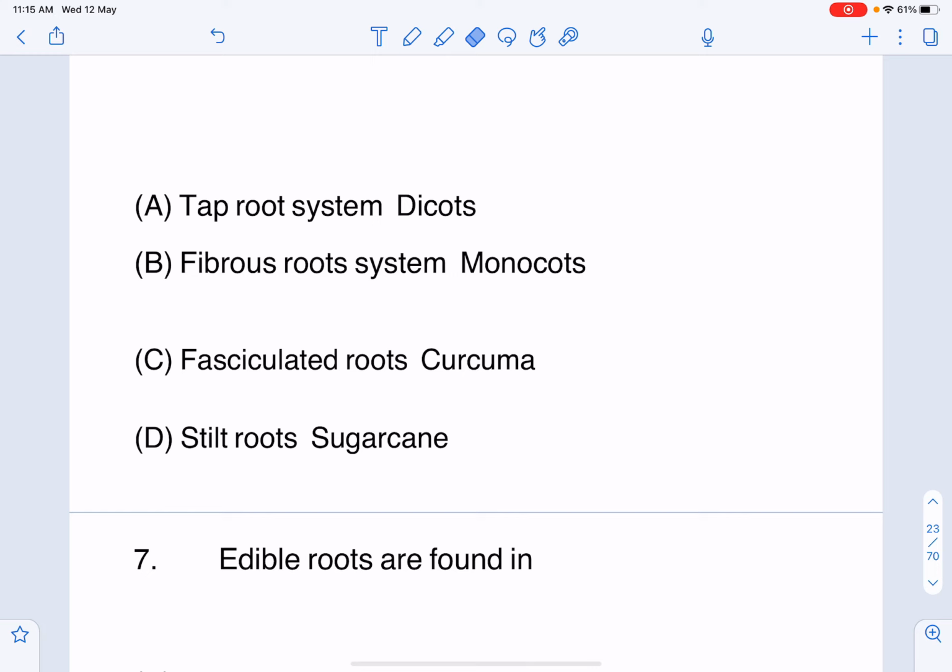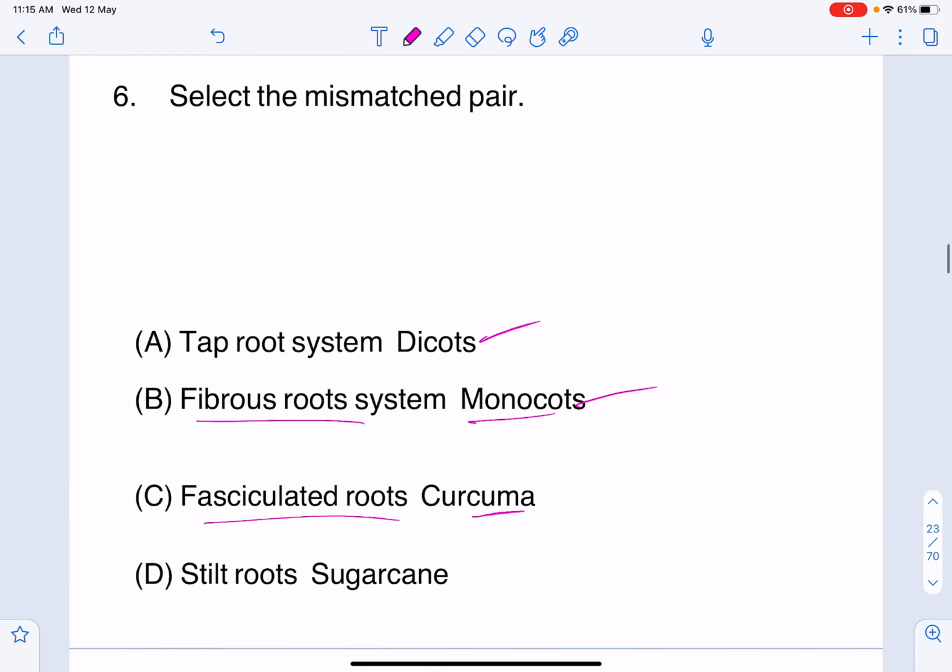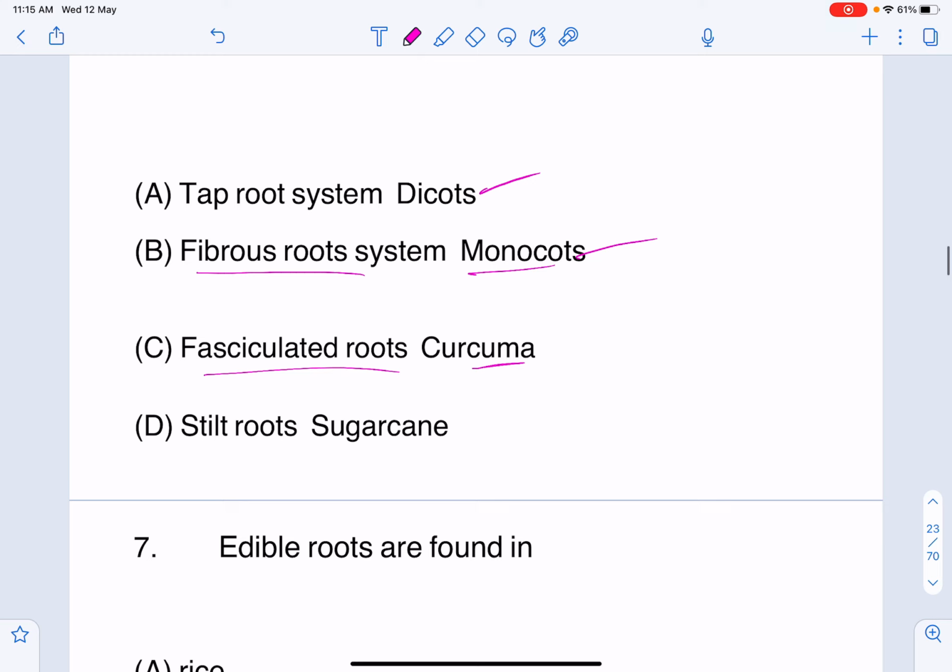Right, next, select the mismatched pair. Taproot in the dicot system, that is correct. And fibrous root system in the monocot, correct. Fasciculated root in Curcuma, right. The fasciculated root won't be there in Curcuma, so that is wrong. Next, stilt root in sugarcane, I have already mentioned that.